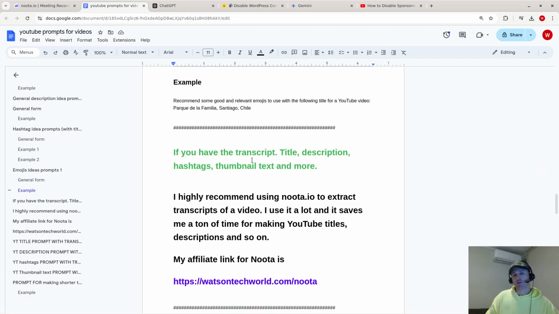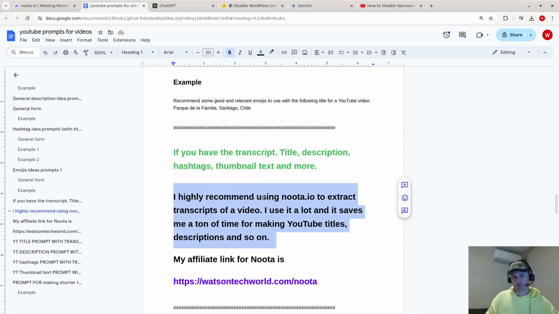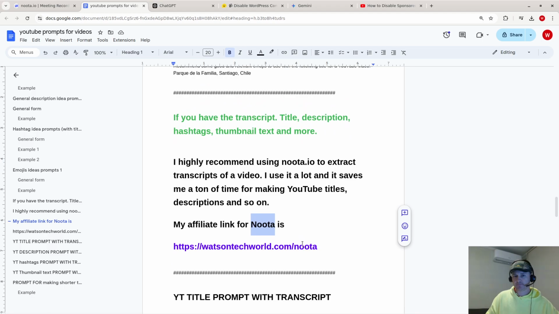Okay, now here's something that if you really want to save a ton of time, I think you need to have a description of the video. So what you would do is you would film the video, like I'm recording a video. You would record the video, and then you would upload it to a service that can extract the transcript. For example, Nuta.